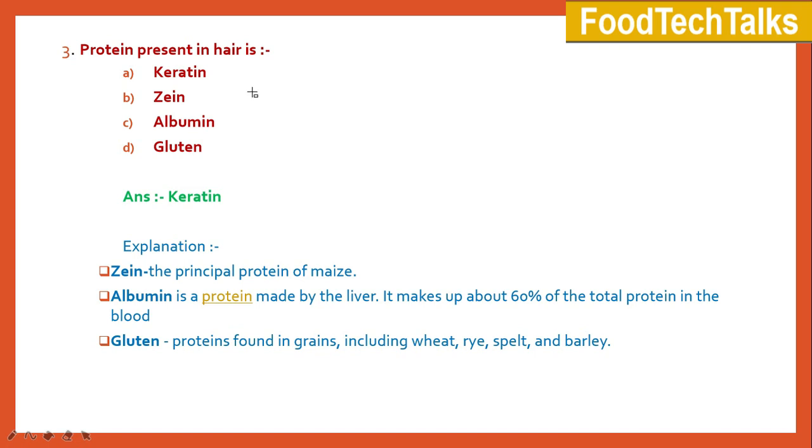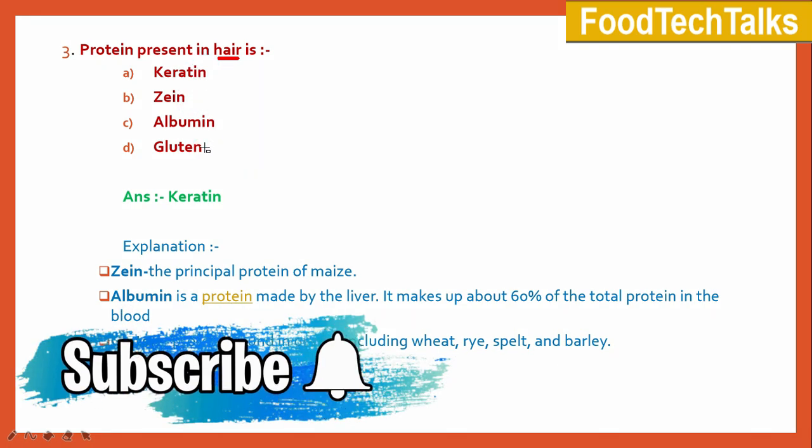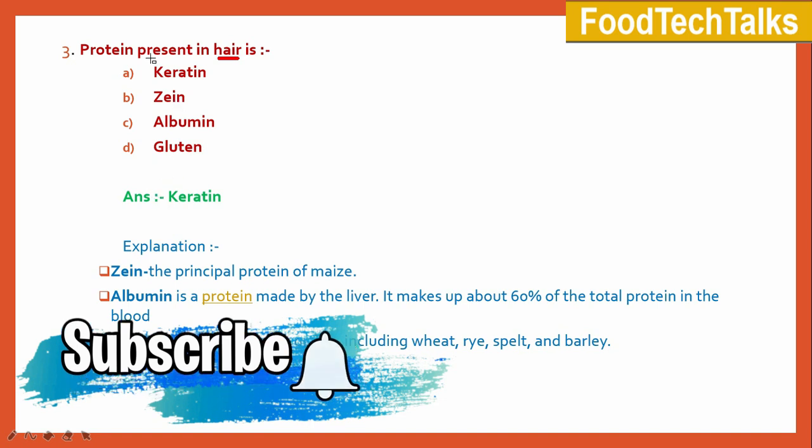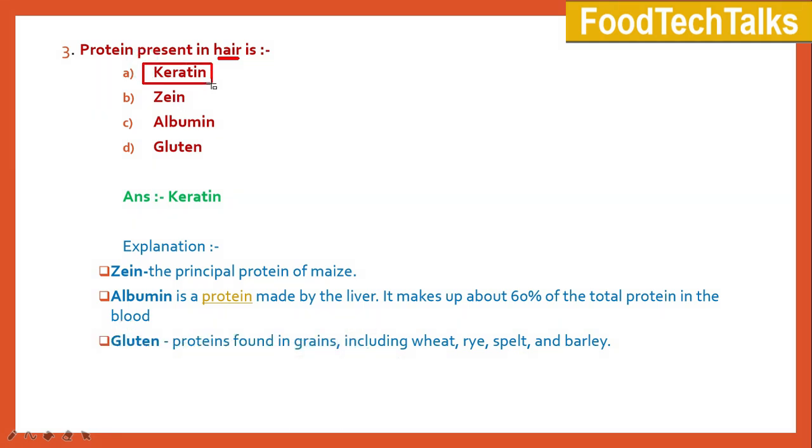The protein present in hair is option A keratin, B zein, C albumin, and D gluten. The right answer for this question is option A keratin. Keratin is the protein present in hair. Discussing other options, zein is the principal protein present in maize. Albumin is a protein made by the liver.